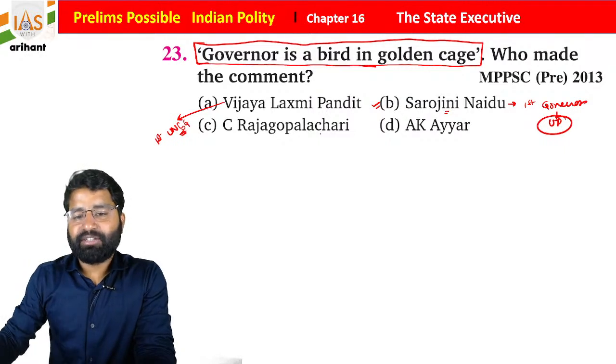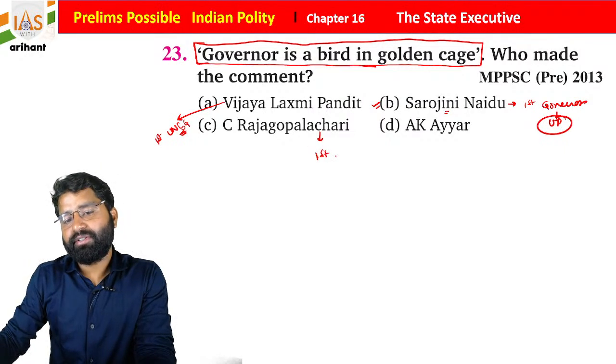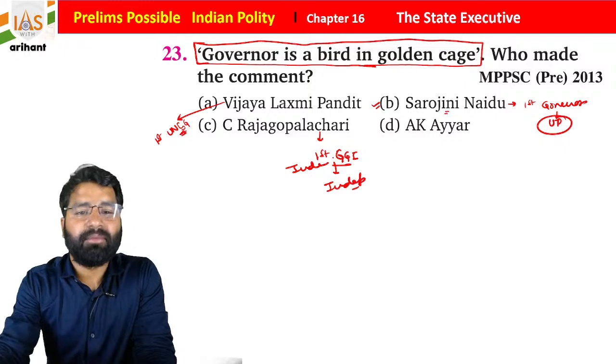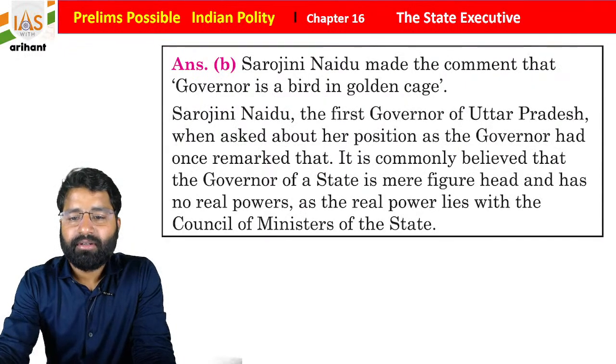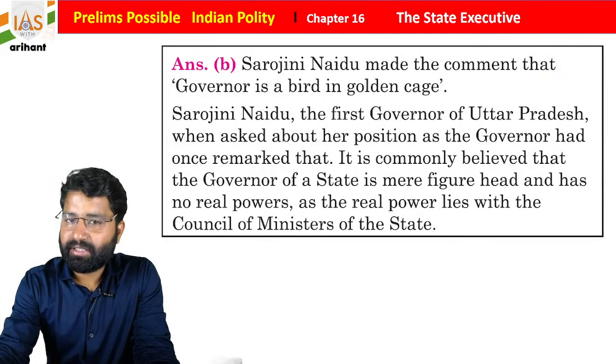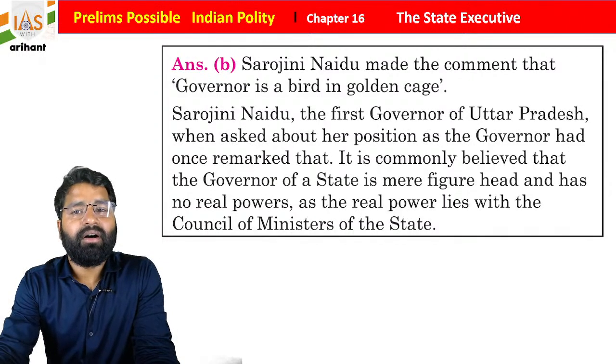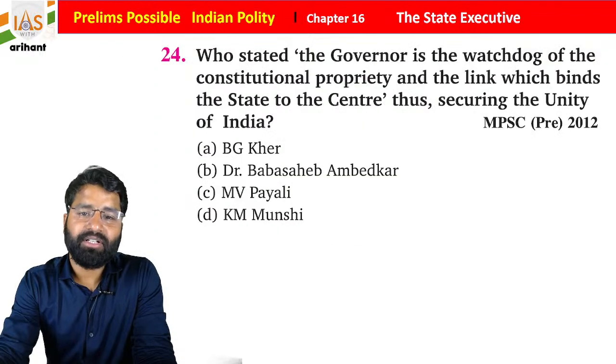Okay, C. Rajgopalachari, we all know he is the first Governor General of independent India, the first Indian. Okay, so just remember this, everyone. So we all know the governor has limited power. He has to work according to the advice given by the Council of Ministers and the Chief Minister of the state.